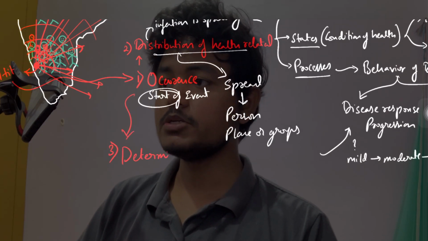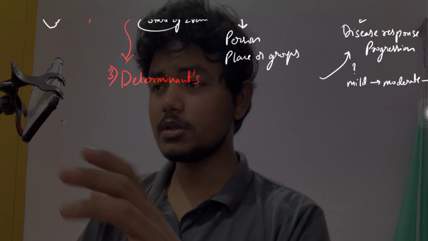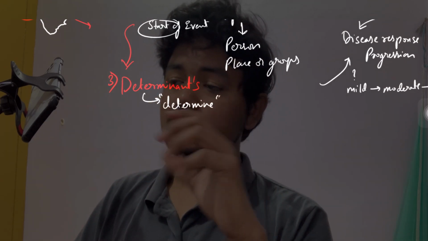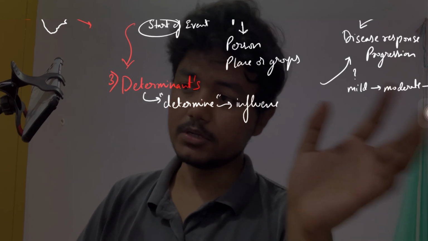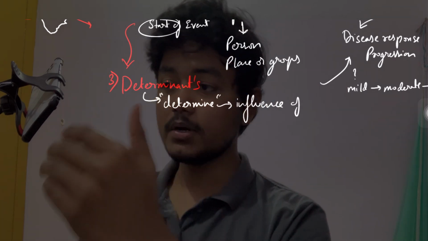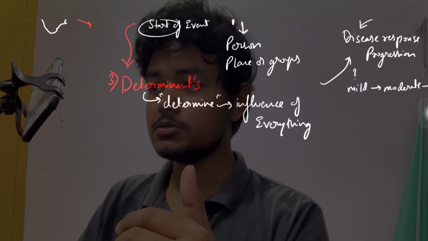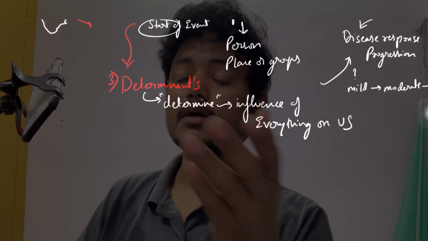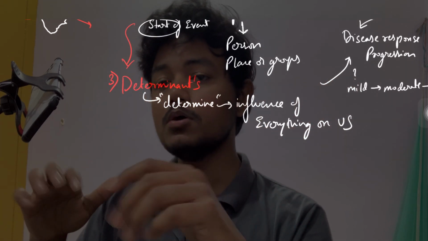And the third thing we have is the determinants. The simple basic meaning of determinants is that it is determining, again, the severity and preconditioned factors. Under the determinants we have many kinds, which determine how our health will be, before the disease, during the disease or after the disease.